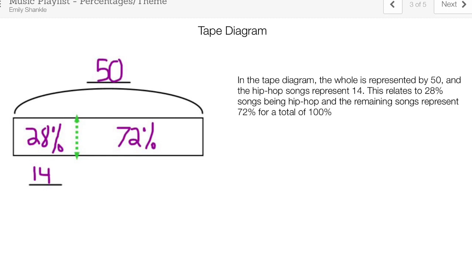Here you can see how Mr. McGrath made his tape diagram. Instead of putting the whole as 100, he subtracted 100 minus 28 and got 72.